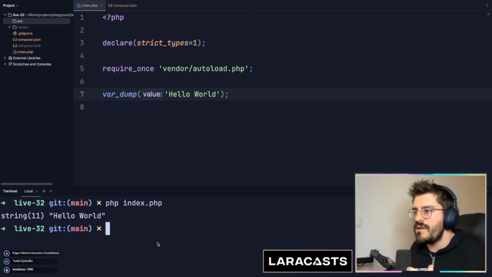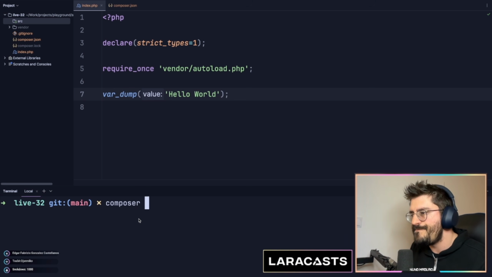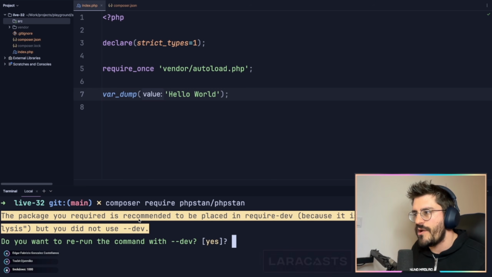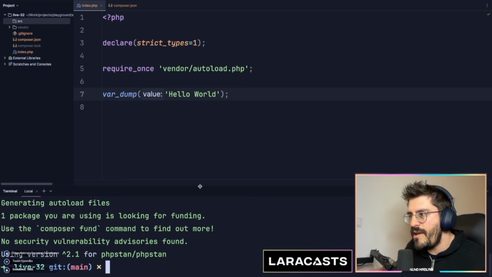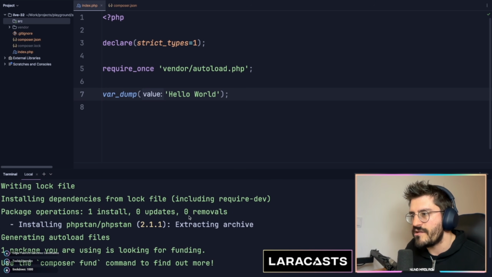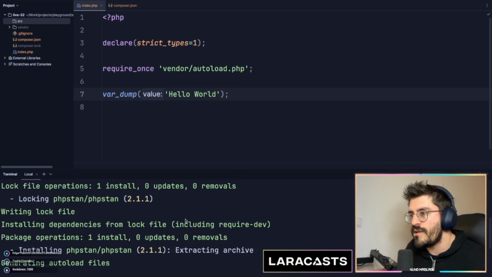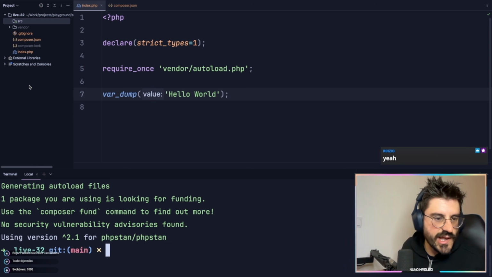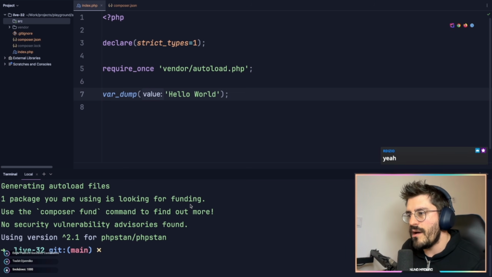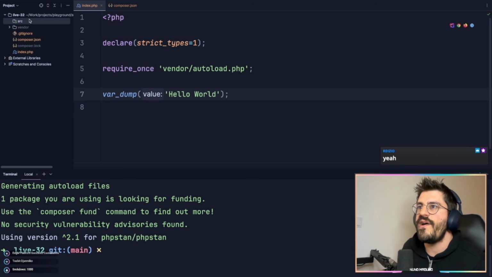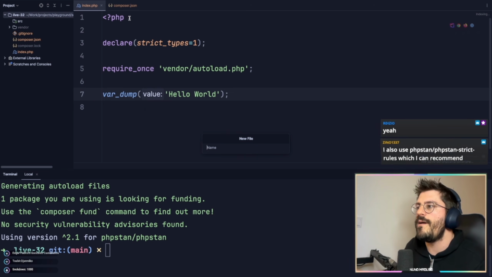So this tells me that we can already use PHPStan on this project. The only thing I'm going to do is type composer require phpstan/phpstan, and hopefully I will require version 2, which is the latest one. This will require PHPStan on my project, which was super fast, by the way, just one dependency, which is quite nice. The next step I want to do is create a PHPStan neon configuration file, and to do that I can simply type a new file. I'm going to call this file phpstan.neon.